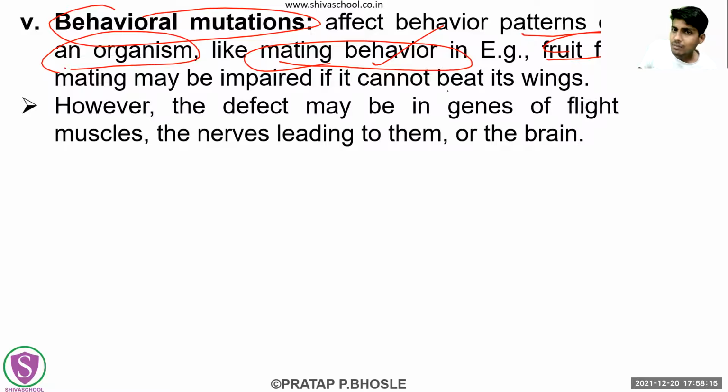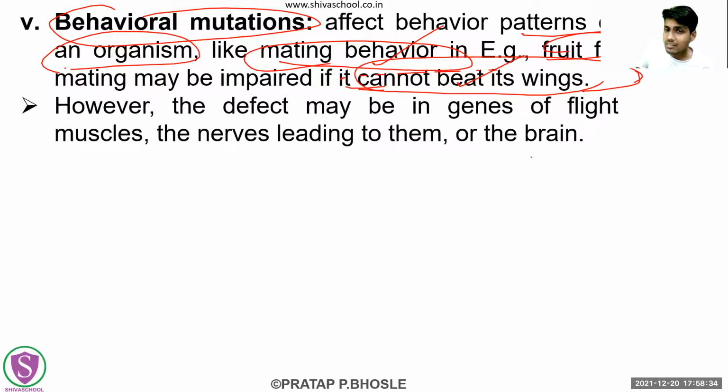Okay, and that may be impaired because of what? It cannot beat its wing. Okay, if this fruit fly is not able to beat its wing properly, then the mating behavior of that fruit fly may get affected.